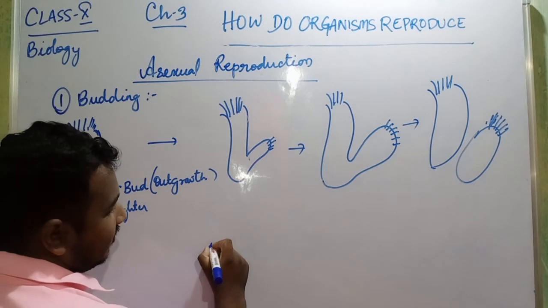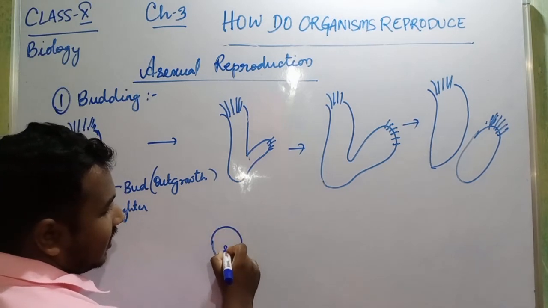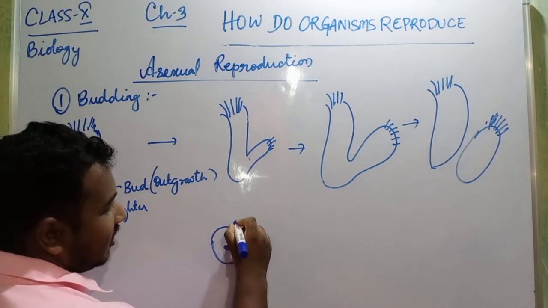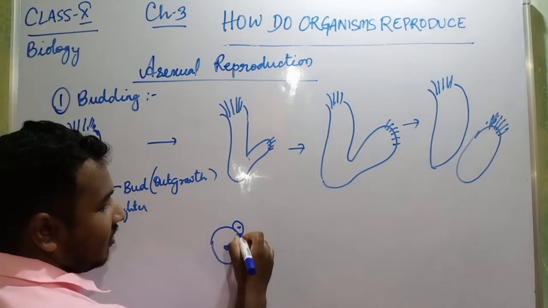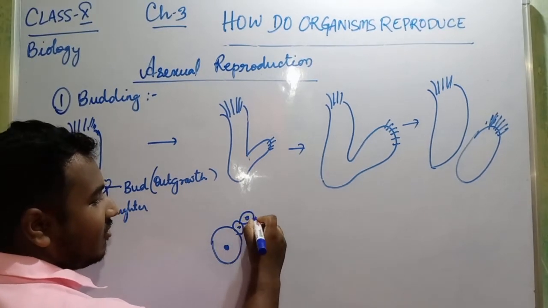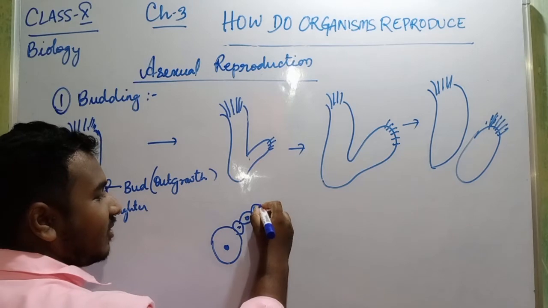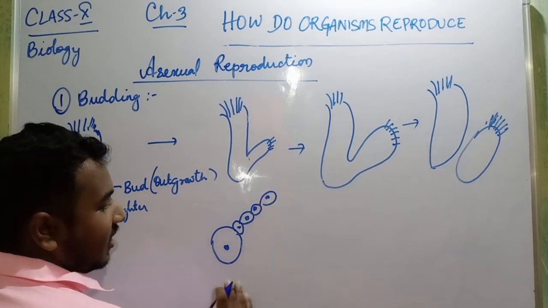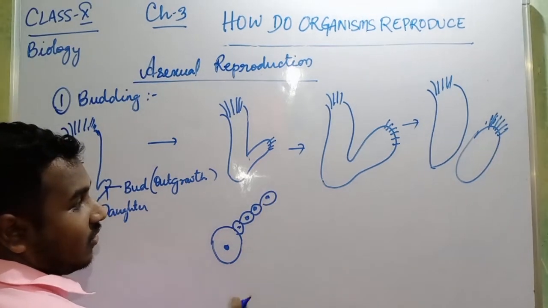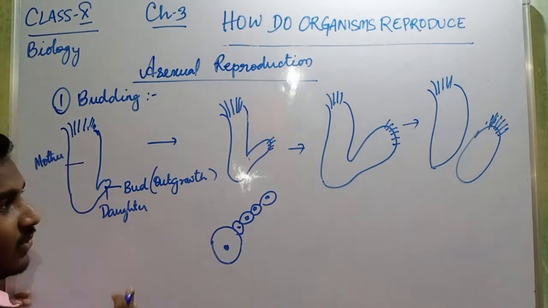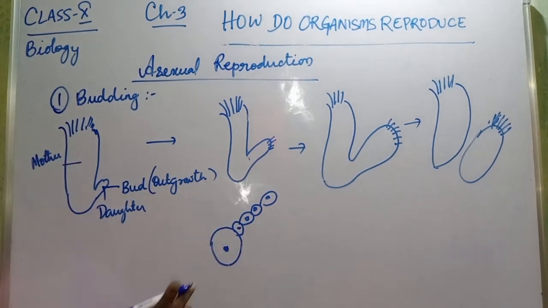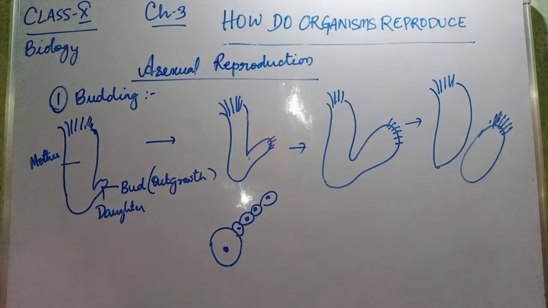Multiple budding, what will happen? One cell will be there. Suppose in yeast we talk, one cell will be there. From one cell another cell will form, from another cell another cell will form. Like this, a continuation of chain will form. Each part will grow into a new individual. This is called multiple budding. So first write down what is budding.